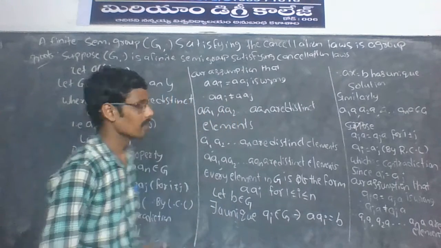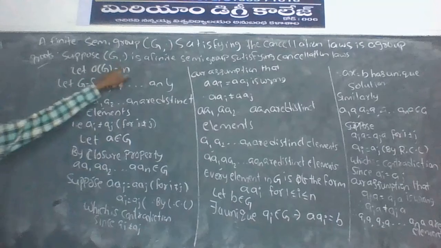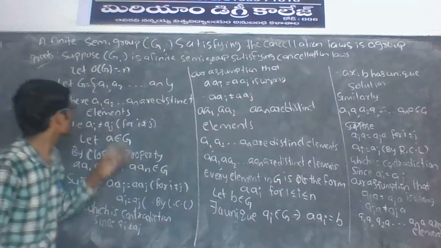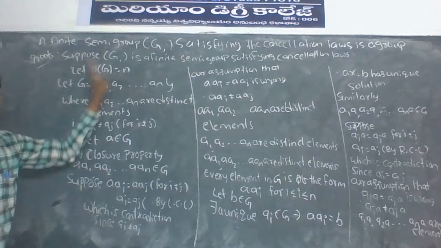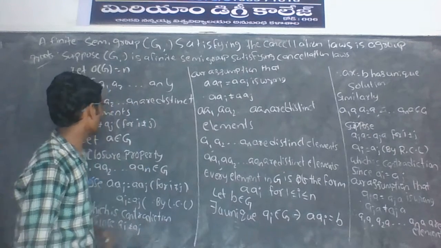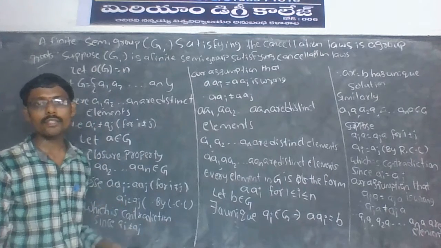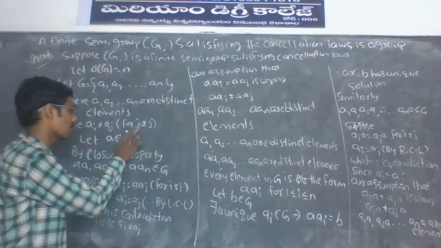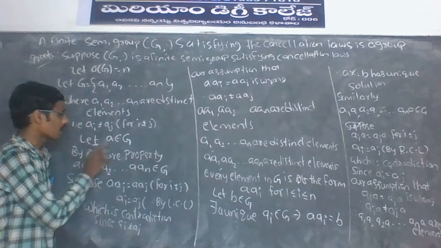Again, I will explain the theorem. Suppose (Z, ·) is a finite semigroup satisfying cancellation laws. Let the order of Z be n, Z = {a1, a2, and so on, an}, where a1, a2, and so on, an are distinct elements. Distinct means different elements, that is, ai is not equal to az for i not equal to z. Let a belong to Z.